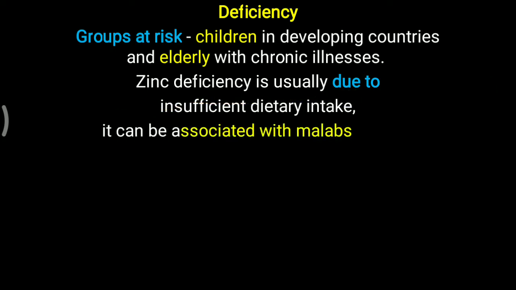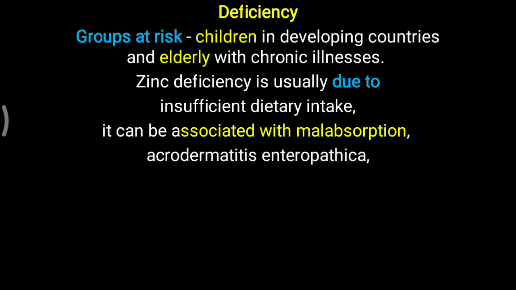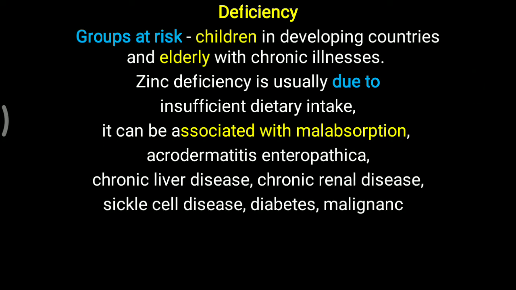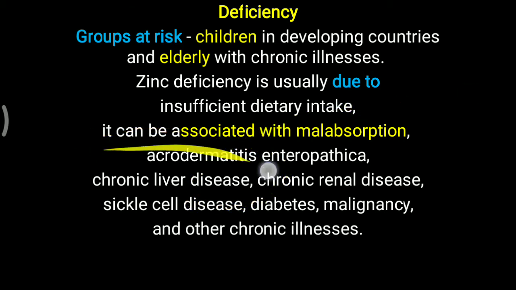The second reason is associated with malabsorption. In malabsorption, not only zinc but other important nutrients are also malabsorbed, and that deficiency is also observed. So acrodermatitis enteropathica, chronic liver disease, chronic renal or kidney disease, sickle cell disease, diabetes and malignancy, all together can also lead to zinc deficiency, along with other chronic illness. All these diseases occur mostly in old age and can lead to zinc deficiency. So the groups at risk are children and elderly people.